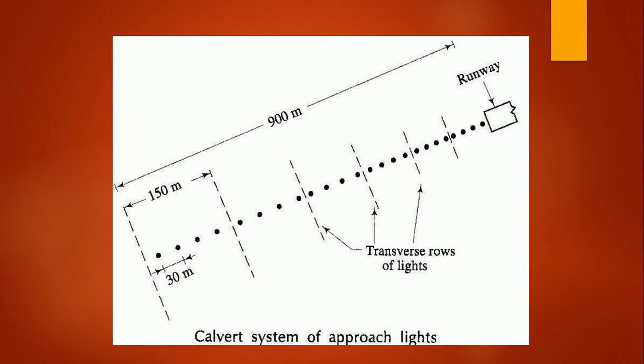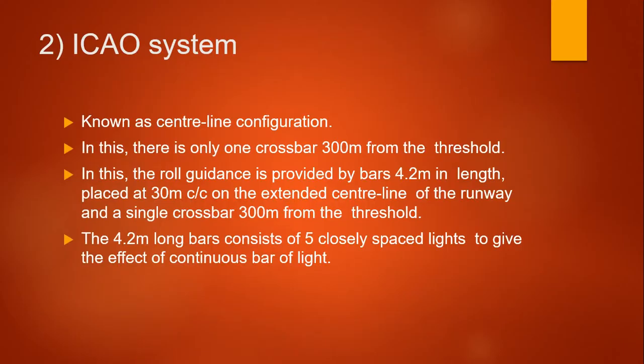This is the Calvert system of approach lights. You can see that the lights are provided before the runway starts, placed at a center to center distance of 30 meters, over about 900 meters overall, and a transverse row of lights is provided at 150 meters. Next, let us discuss the ICAO system, known as the centerline configuration.